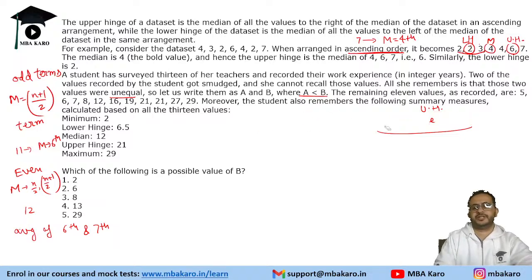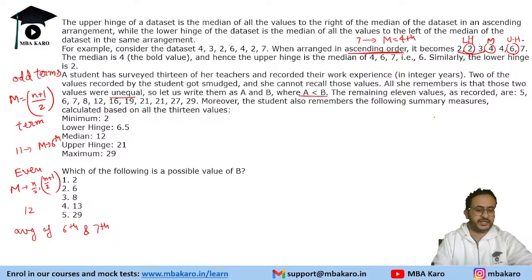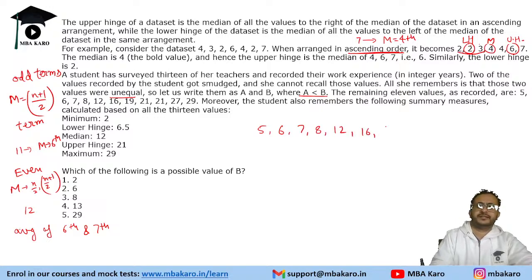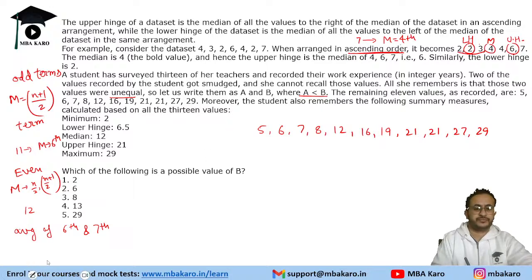So first of all, let us put the remaining values and we will try to insert a and b. The values are 5, 6, 7, 8, 12, 16, 19, 21, 21, 27, and 29. The student also remembers the following summary measures. Minimum value is 2. So one of the missing values has to be 2 because that is the minimum given to us. That is definitely a. And some other things are given to us: the lower hinge, median, upper hinge, and maximum.